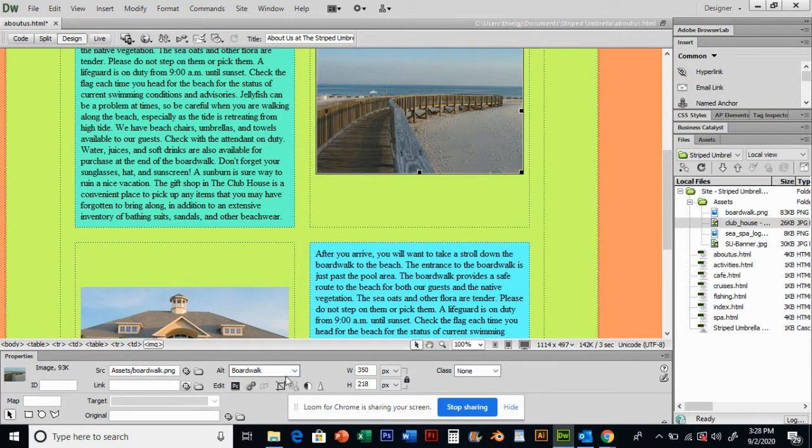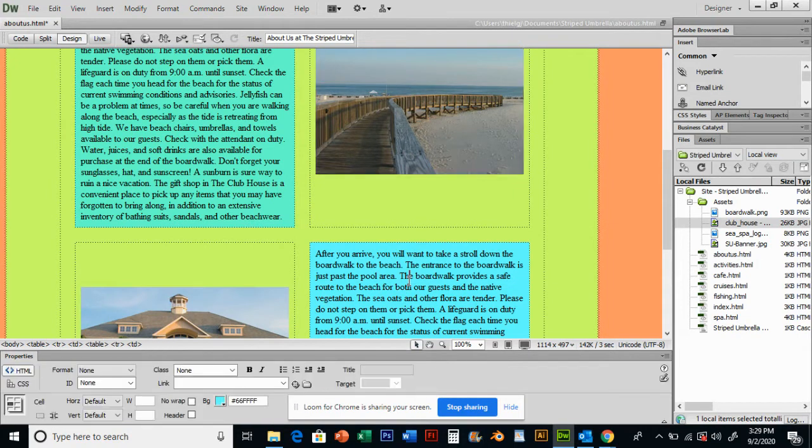I don't like to use this down here. I like to make sure I just edit my images. I know what size my table cell is. I know what size I can build my image to be. Whatever I want to do to my image, I want to do in Photoshop, and then I want to save it into my assets folder. I don't want to mess around trying to do that inside of Dreamweaver once I've already created the image.